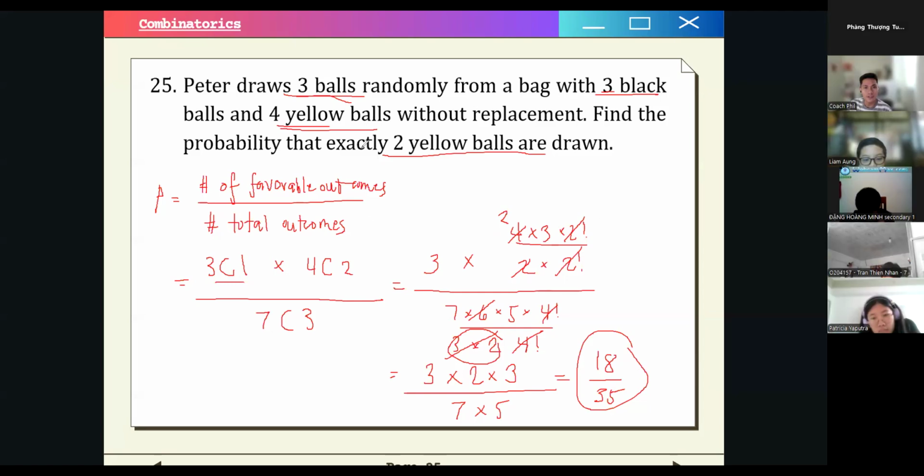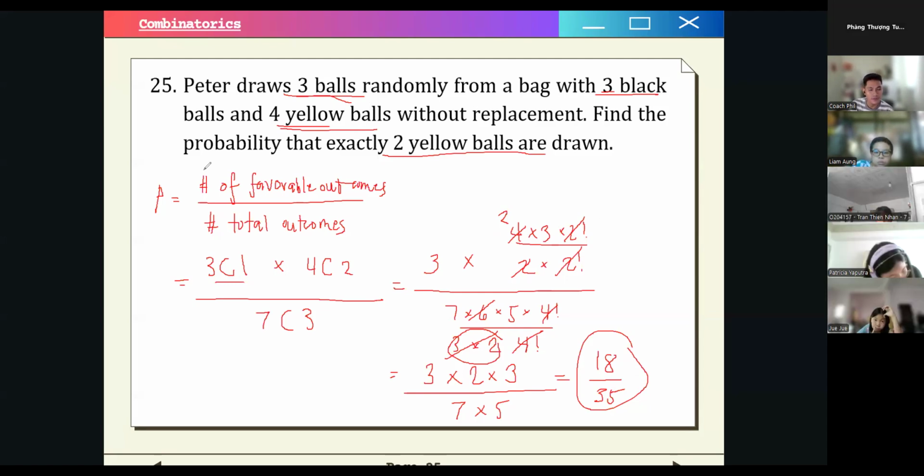Again, Fong wants to say something. Fong Juan. Okay. I did not understand what the letter C in the fraction stands for.